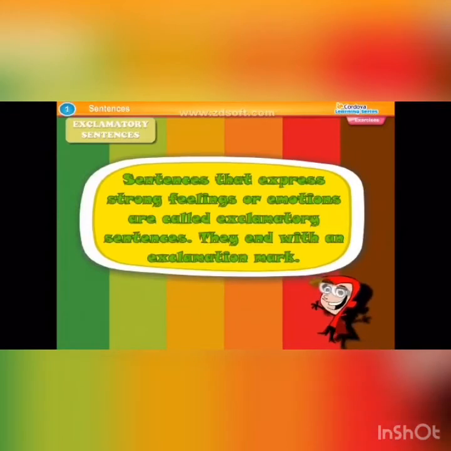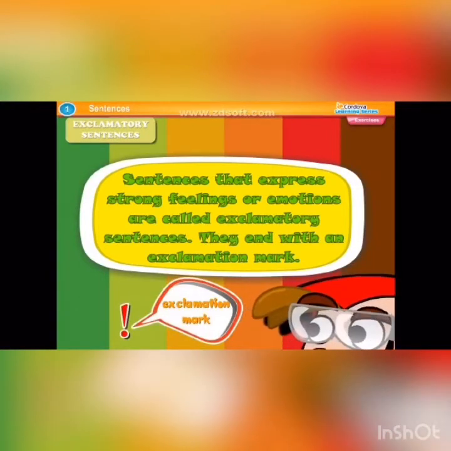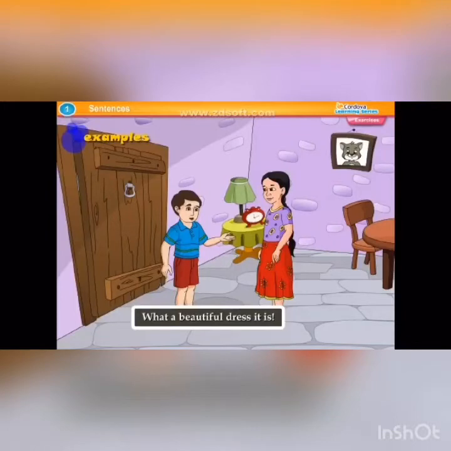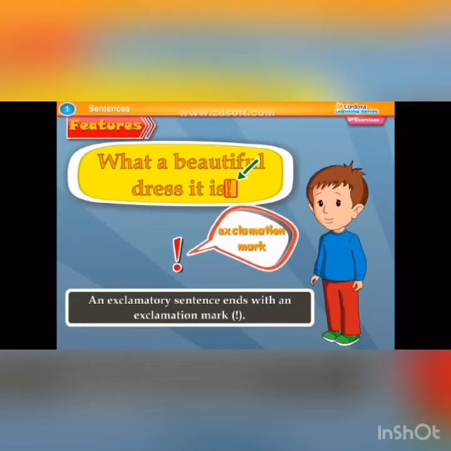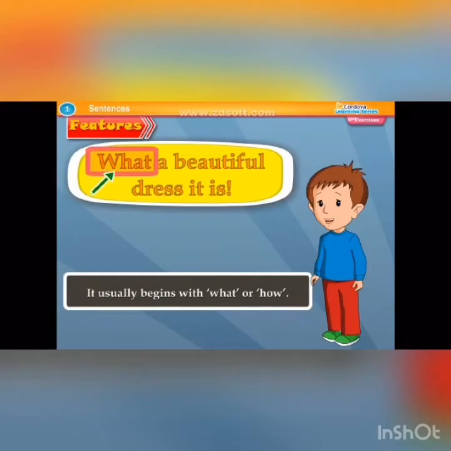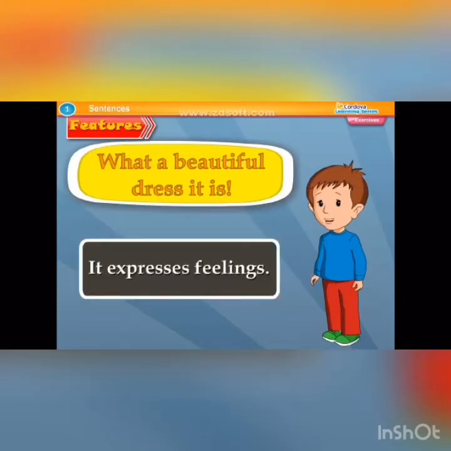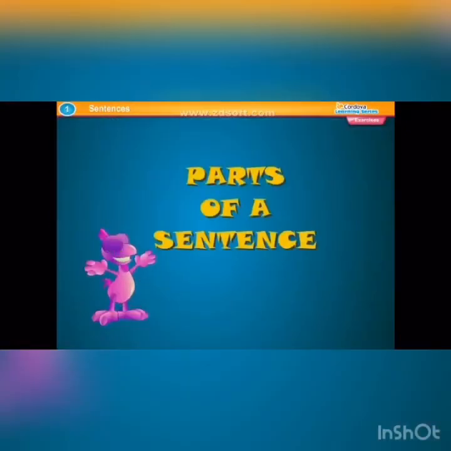Sentences that express strong feelings or emotions are called exclamatory sentences. They end with an exclamation mark. Examples: What a beautiful dress it is! Features: An exclamatory sentence ends with an exclamation mark. It usually begins with what or how. It expresses feelings.